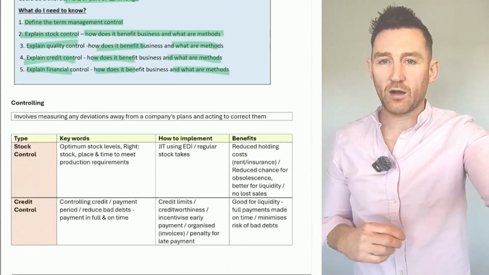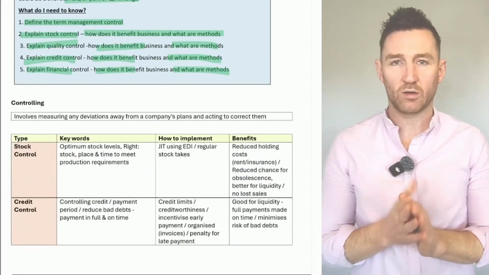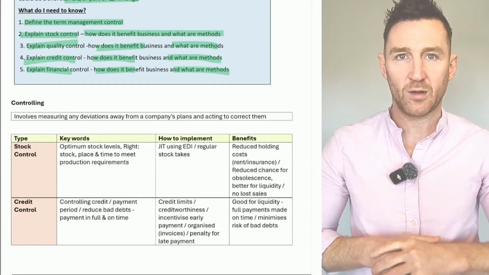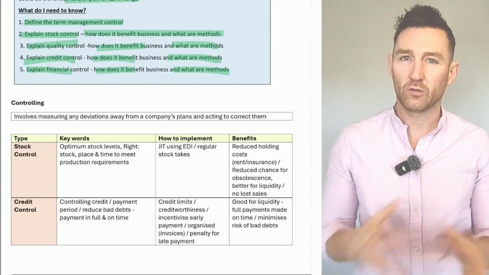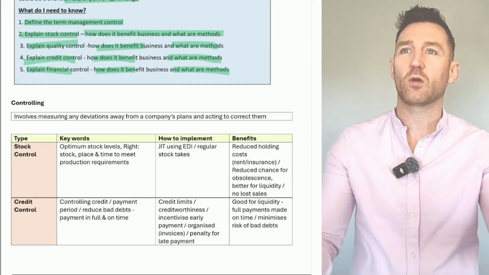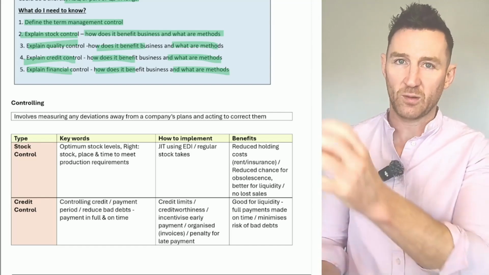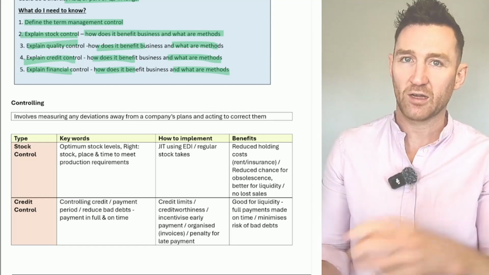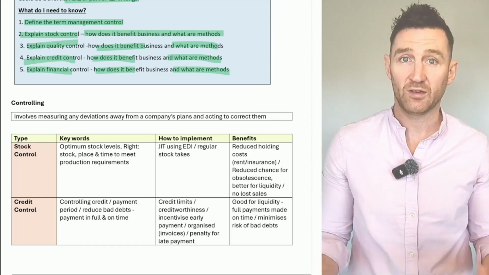Looking at our keyword grid then, we're going to start off with that definition for management control. If it does come up in the ABQ, and it's a broad question about management activities and you're explaining three activities separately, so planning, organising and controlling, you will start by giving the definition of those things.